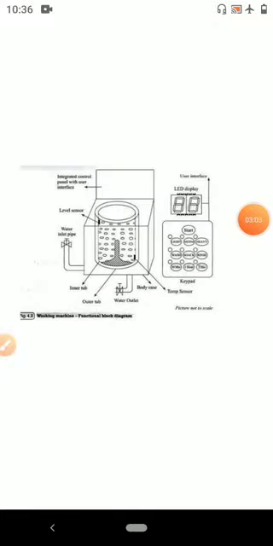Washing machines come in two models, that is the top loading model and the front loading model. In top loading models, the agitator of the machine twists back and forth and pulls the clothes down to the bottom of the tub.